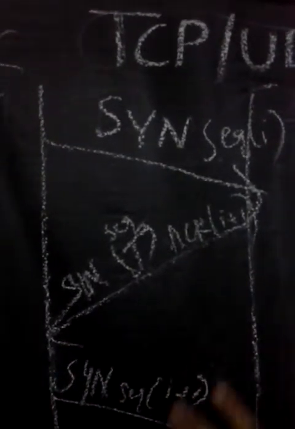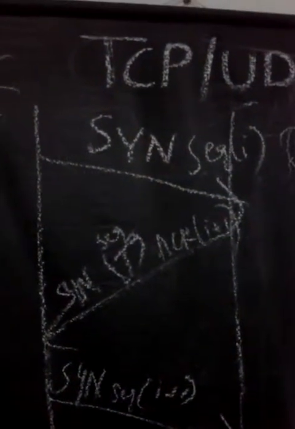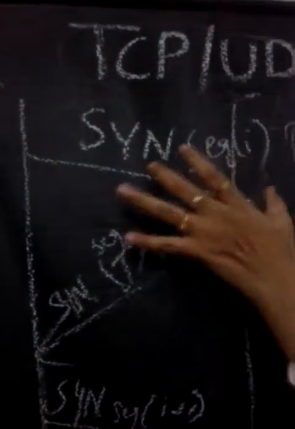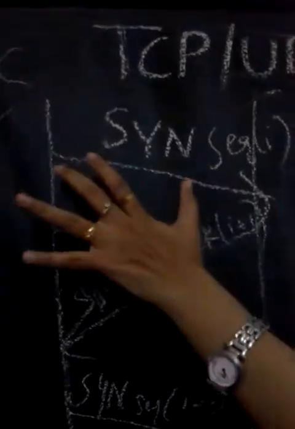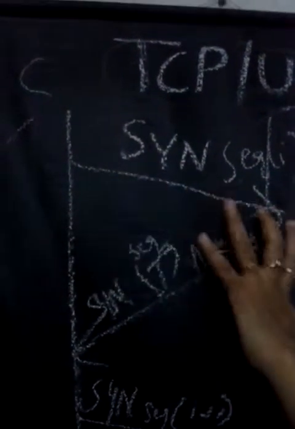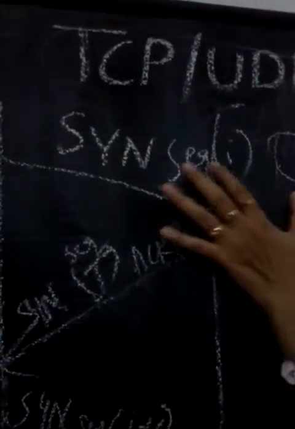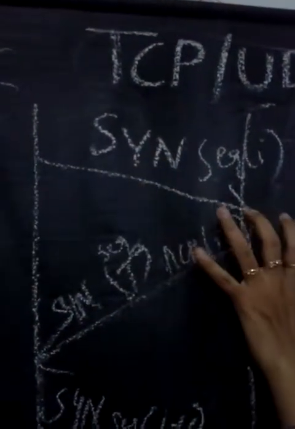We will see in this diagram how the reliable property and connection oriented property are guaranteed. First, in order to establish a connection, the sender sends SYN with sequence number I. SYN means the start of the connection. Next, sequence 1, meaning the number 1.